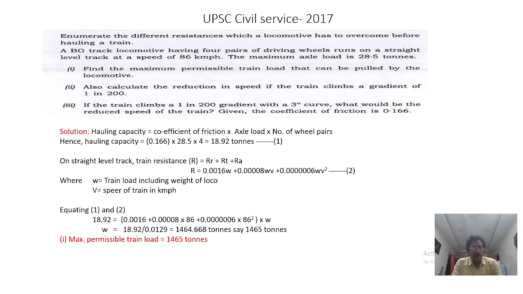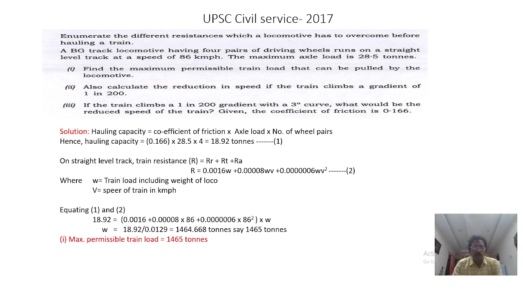We can just see some worked out numerical examples also. The first question is: enumerate the different resistances which a locomotive has to overcome before hauling a train. So whatever you discussed, you can write the different types of resistance. And a BG track locomotive having 4 pairs of driving wheels runs on a straight level track at a speed of 86 kmph. The maximum axle load is 28.5 tons.